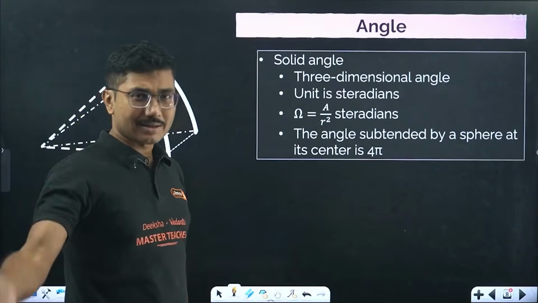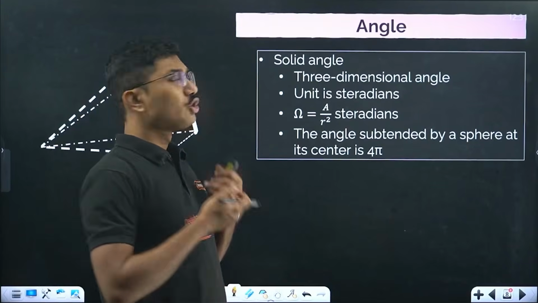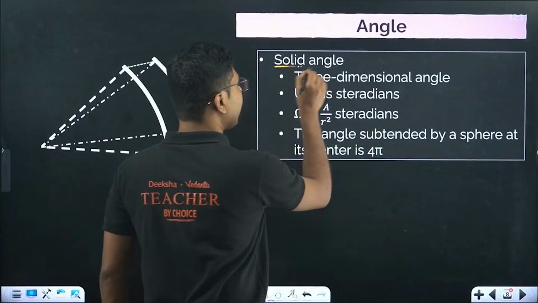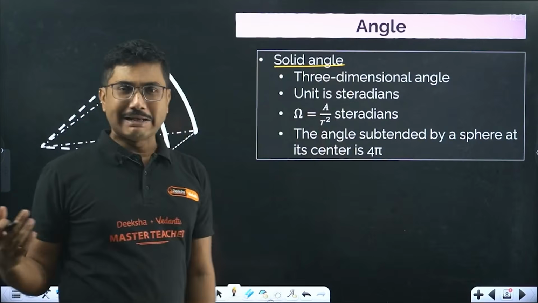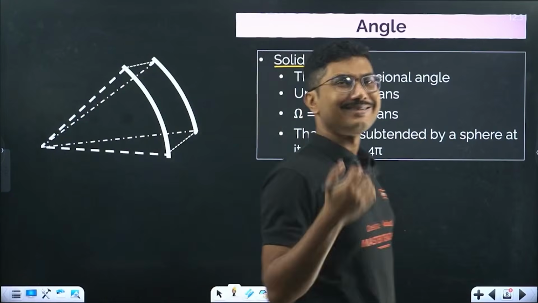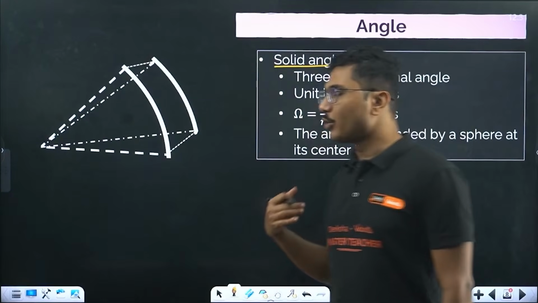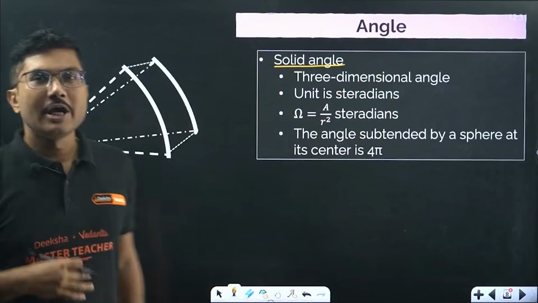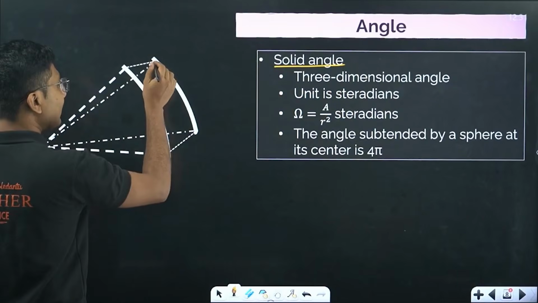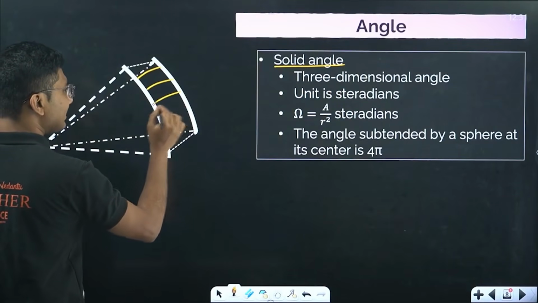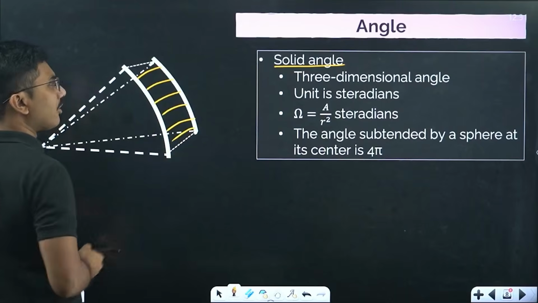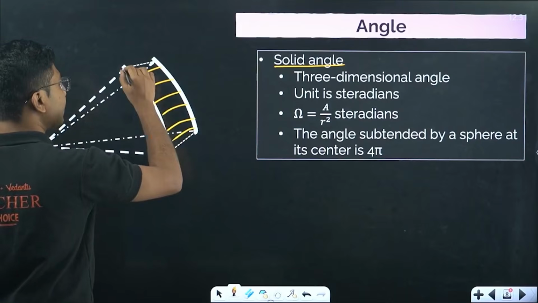Next is another dimensionless quantity which is called solid angle. Angle is a two-dimensional thing, solid angle is a three-dimensional angle. When you consider an angle in 3 dimensions, it is called a solid angle, and in this case the surface is a part of a sphere. It is not a part of a circle anymore, it's a part of a sphere.